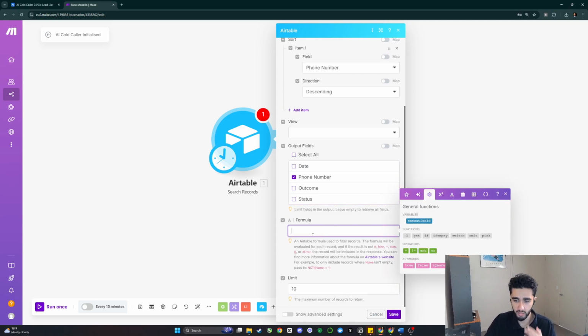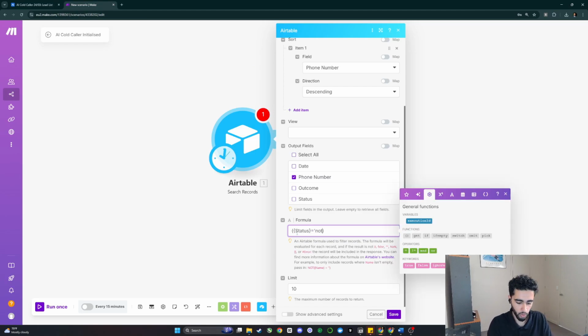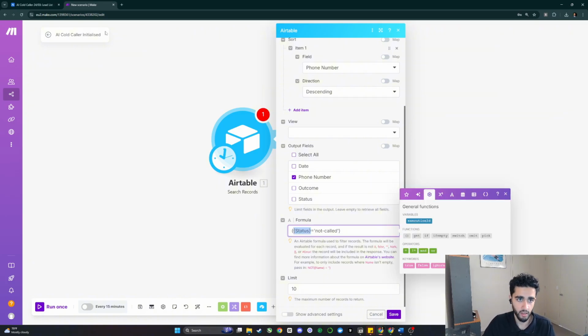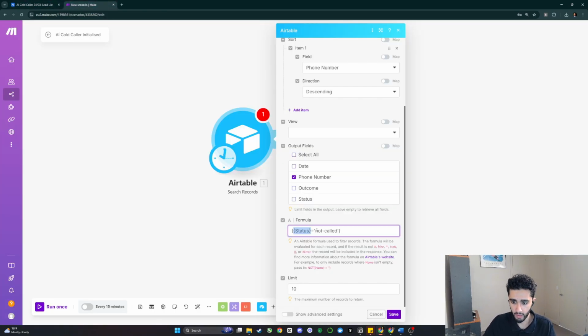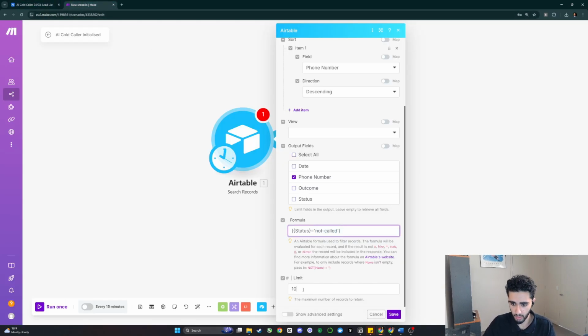And there's a particular formula that we need to use in order to grab the correct phone numbers. What we can do here is type in, I believe, this, and then a curly bracket. We can do called, which in this case is the status. So we want to do status equals not called. These curly brackets indicate the name of the column, and this represents the actual field in this column. Then we can keep this limit at 10, so this will always give us 10 results.